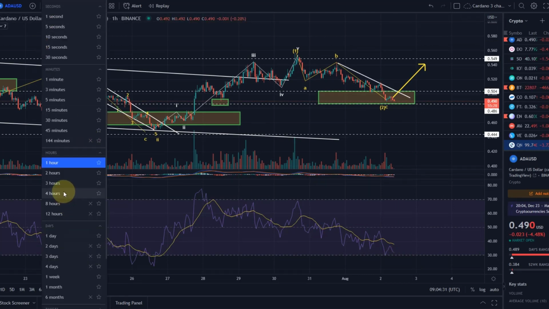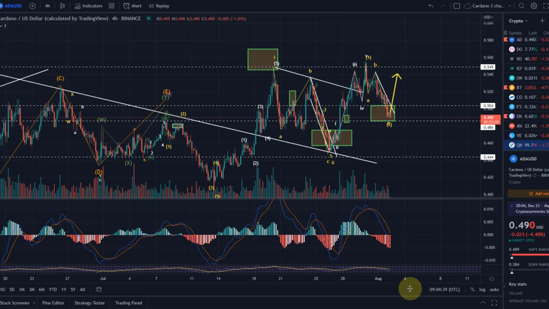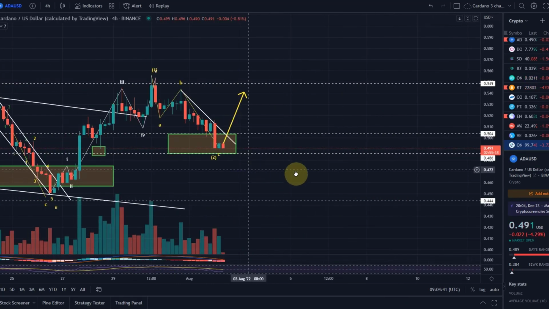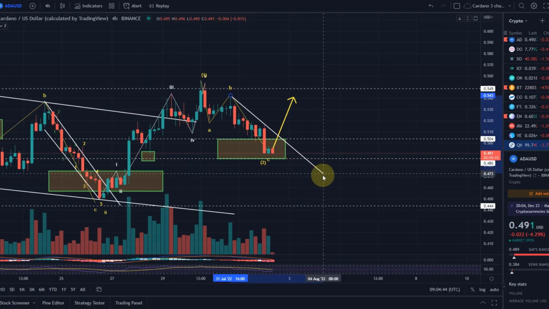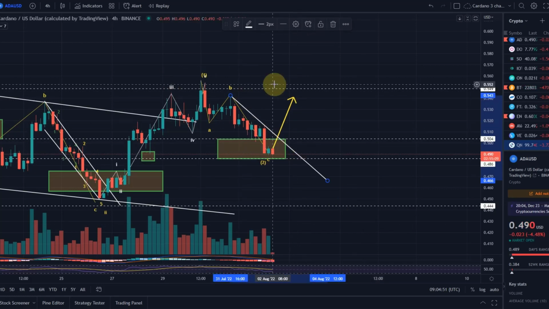So let's take a look at some of the indicators here. On the 4-hour chart, we're not oversold yet, so technically it has a little bit more scope to drop. And also, as I mentioned in various crypto videos now, as long as you are still below this trend line, there is no sign that we are reversing back to the upside.